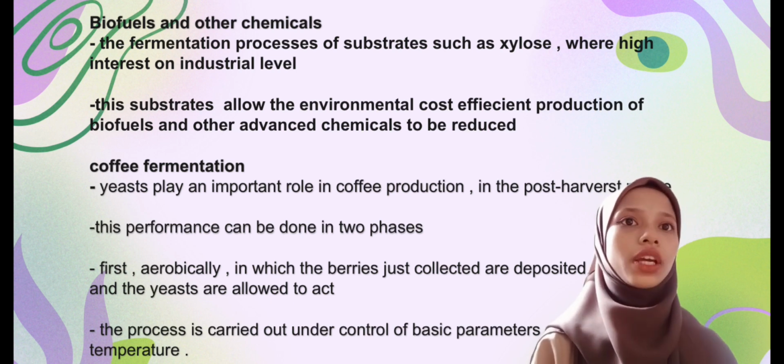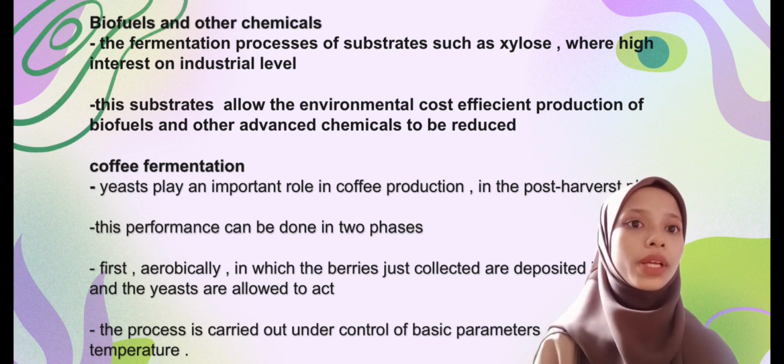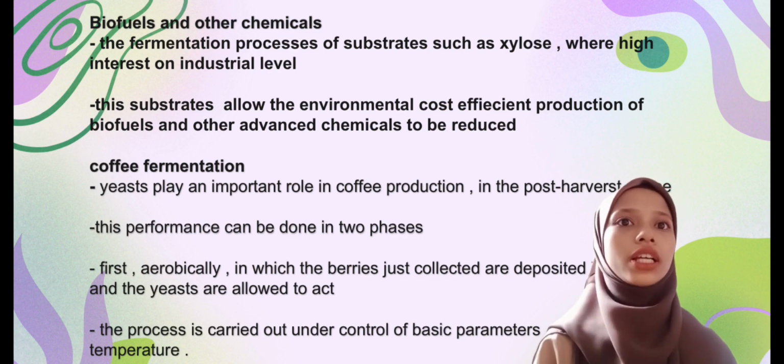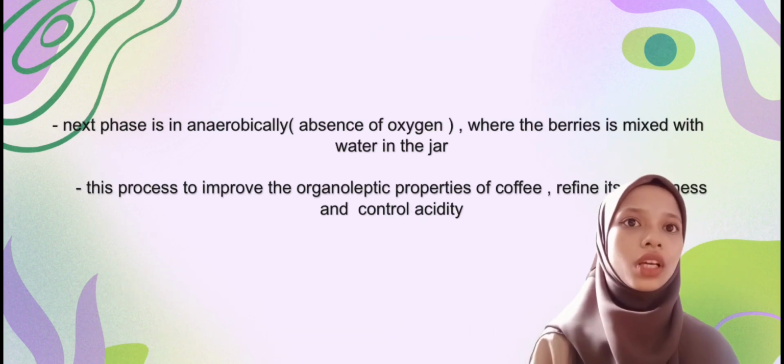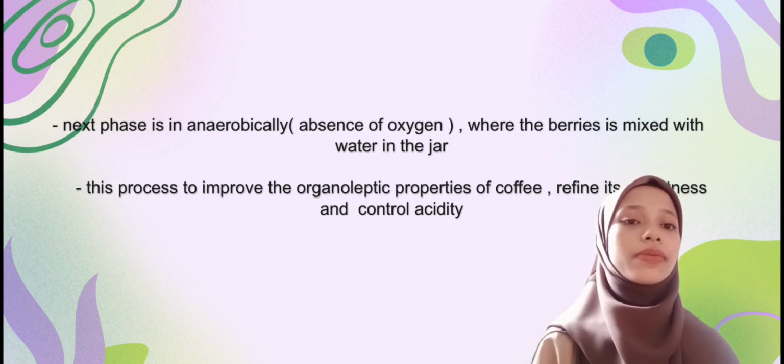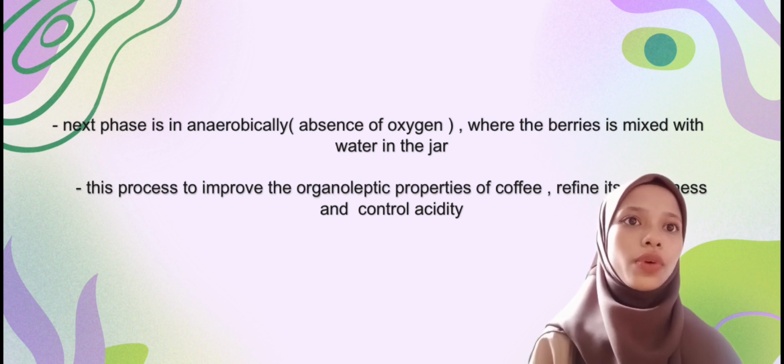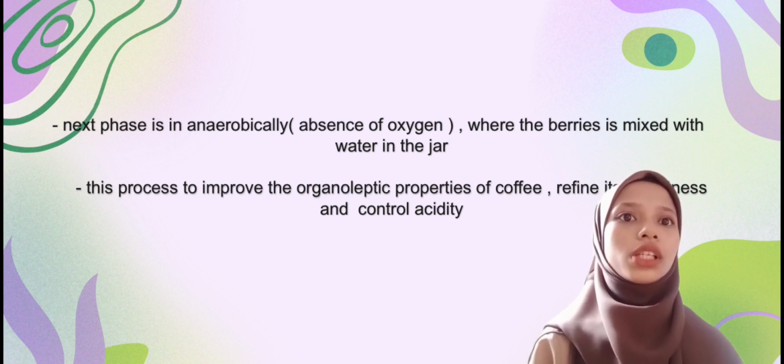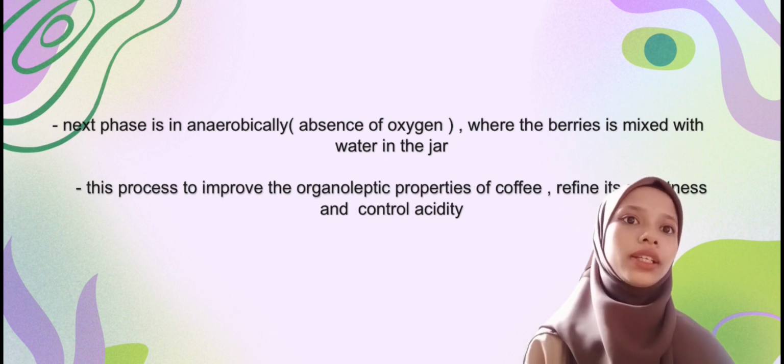The process is carried out under control of basic parameters such as time and temperature. The next phase is anaerobic, in the absence of oxygen, where the berry is mixed with water in a jar. The process improves the organoleptic properties of coffee, refines its sweetness, and controls acidity.